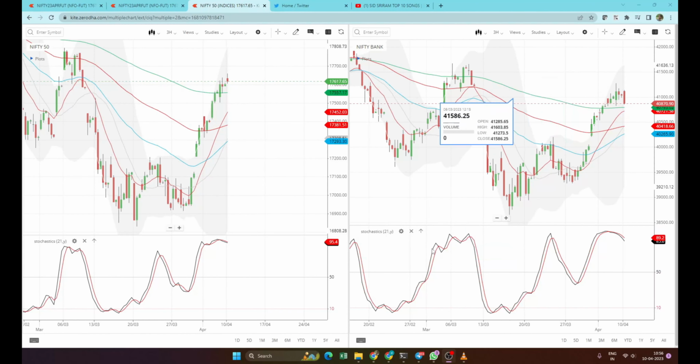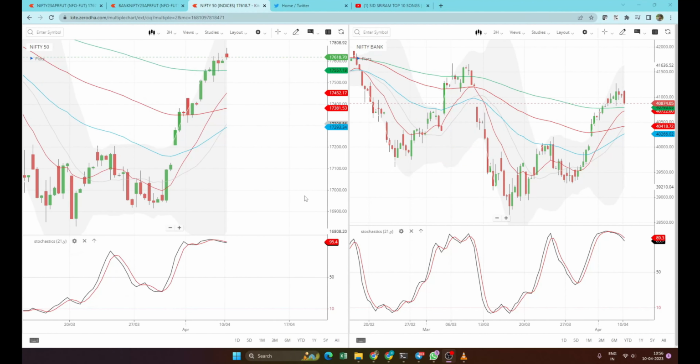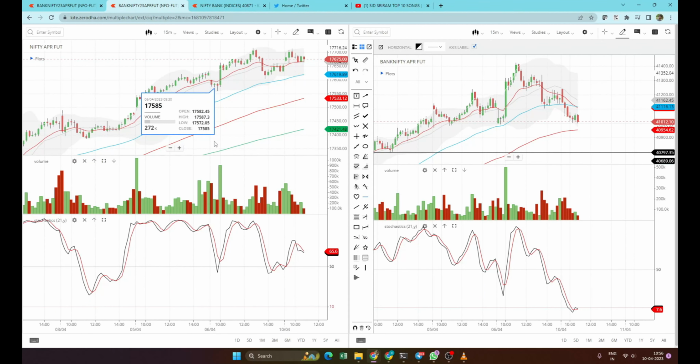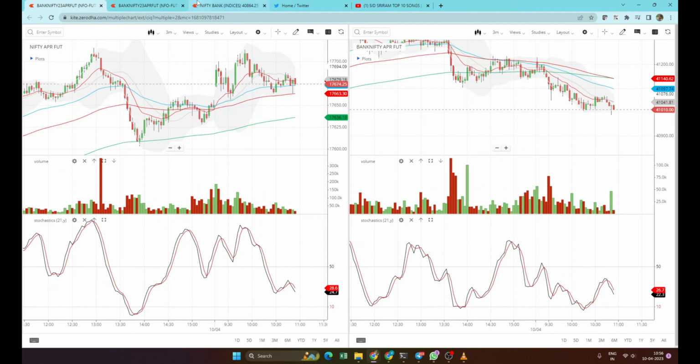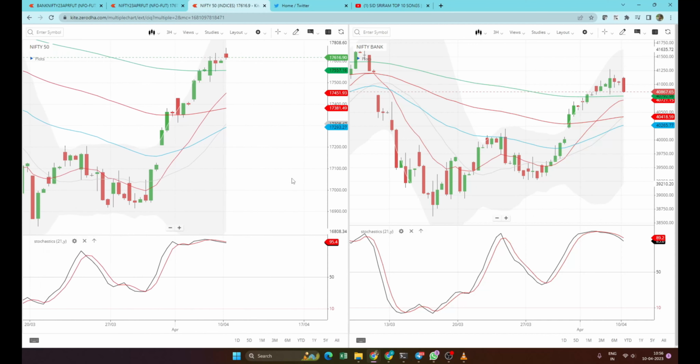Hey guys, this is how I generally trade, and this is my setup. I have 3 hours, and then I use 15 minutes, and then I use 3 minutes. So I'll go from the larger time frame just to understand how the market is biased for today.